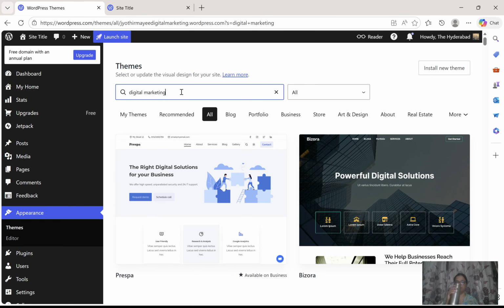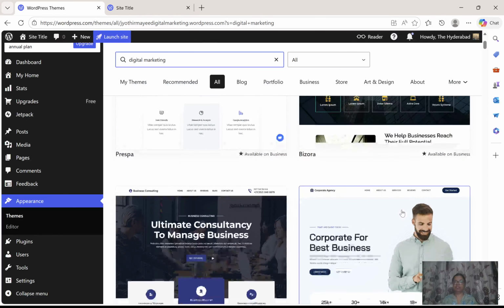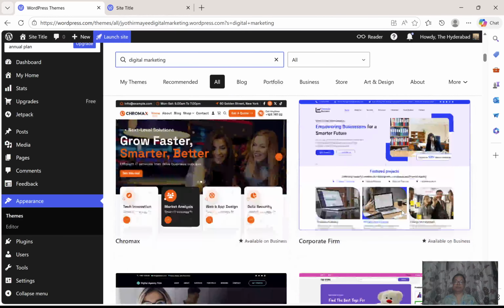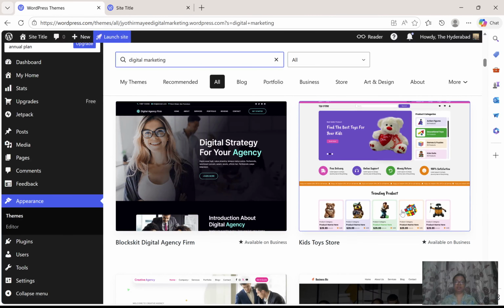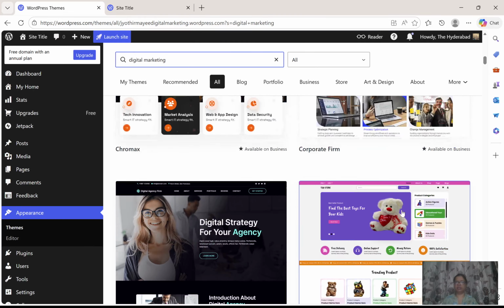Yes, a few themes are available. Available on business. I think this is a paid one. The first one is a paid one. If you see the starting, I think it is a paid one. Let me check. Available on business. So these many options are available. I think these are free or paid. We need to check that one.